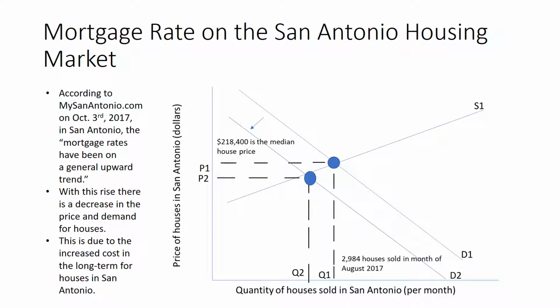With the mortgage rate, it does not so much influence the price so much as influence the overall cost of the house in general.